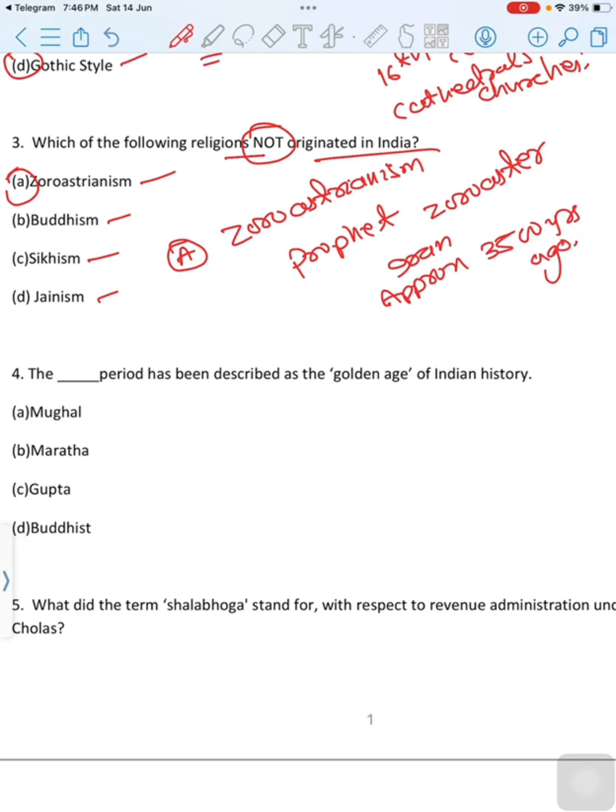It is centered on a dualistic cosmology of good and evil and an eschatology predicting the ultimate conquest of evil, with theological elements of henotheism and polytheism. Then correct option is option A, Zoroastrianism. Then move to next question.